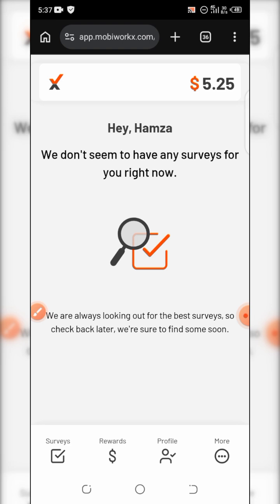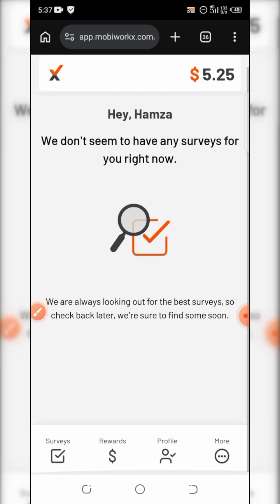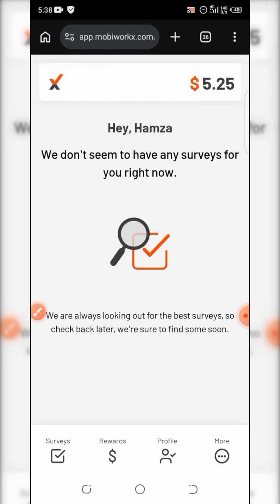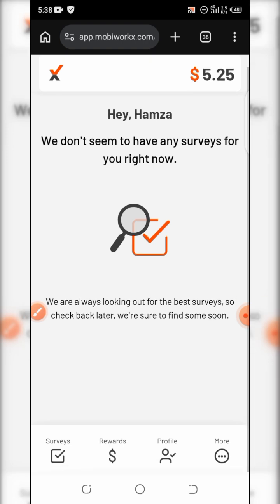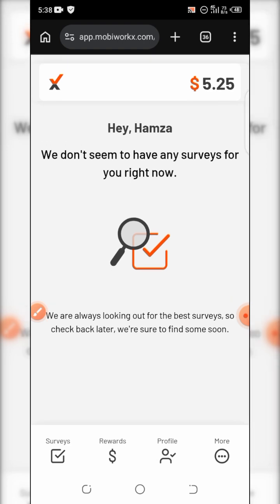And one thing about this is that you should make sure that all your answers are transparent. If you're a student, you mark yourself as a student. If you are a graduate, you answer as you are. Any profile, just make sure you maintain your profile. If you can maintain another person's profile or details when you're loading an account, that's easy for you, no problem, you can load a small account and just maintain that profile. Just make sure the transparency is clean, so that they will not identify any suspicious behavior, so that it will not affect your earning.